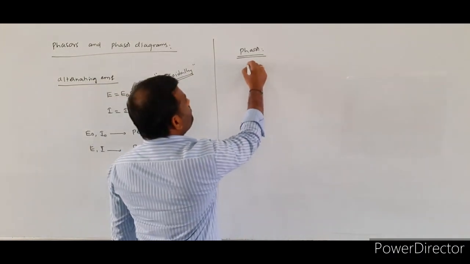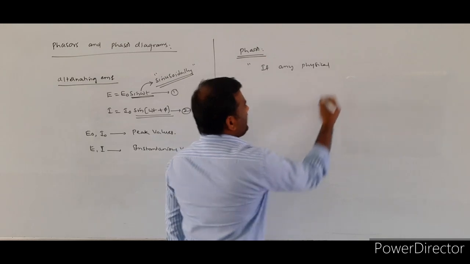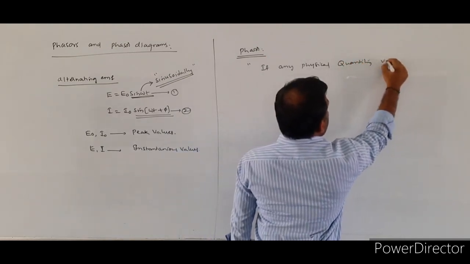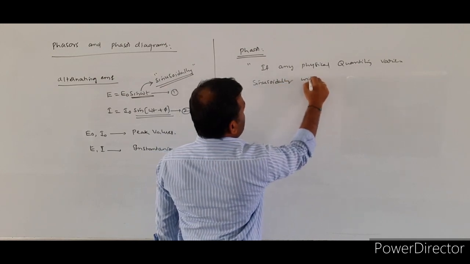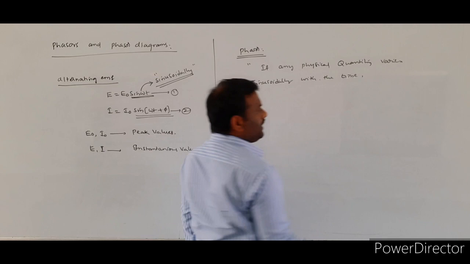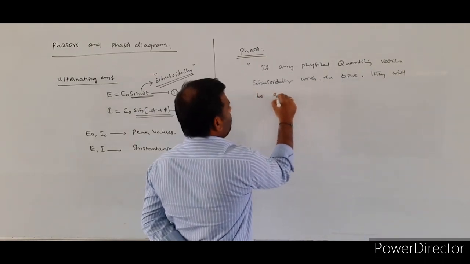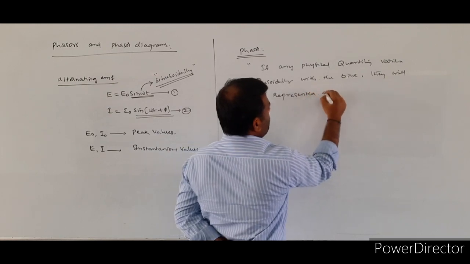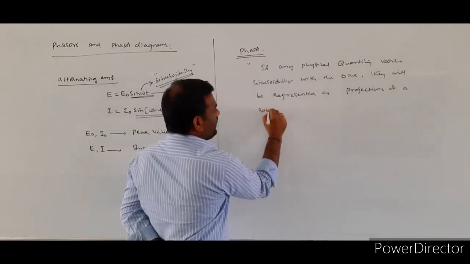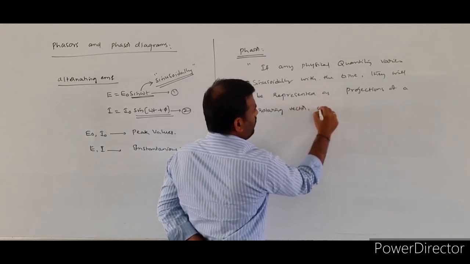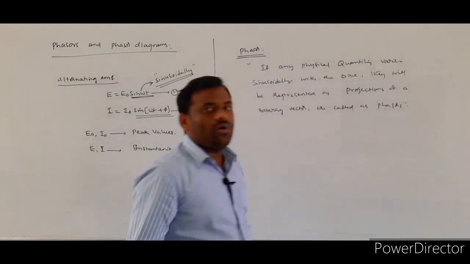See the definition: if any physical quantity varies sinusoidally with time, it will be represented as the projection of a rotating vector, and such quantities are called phasors.